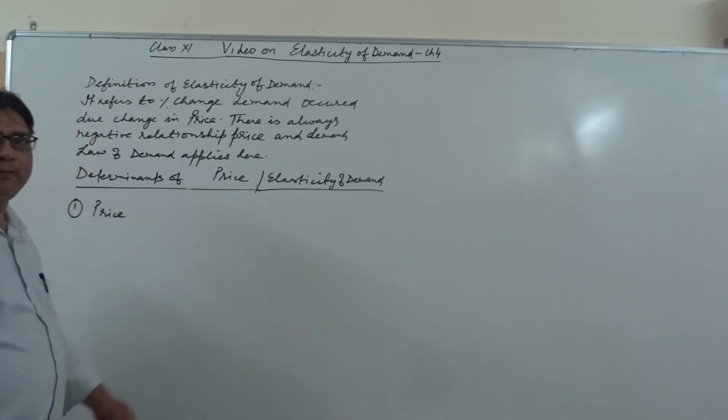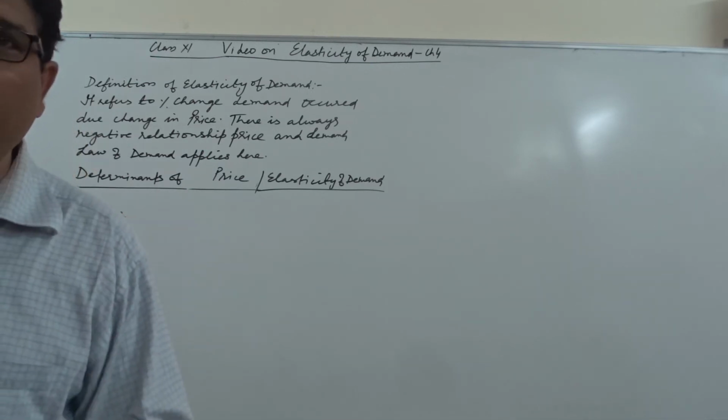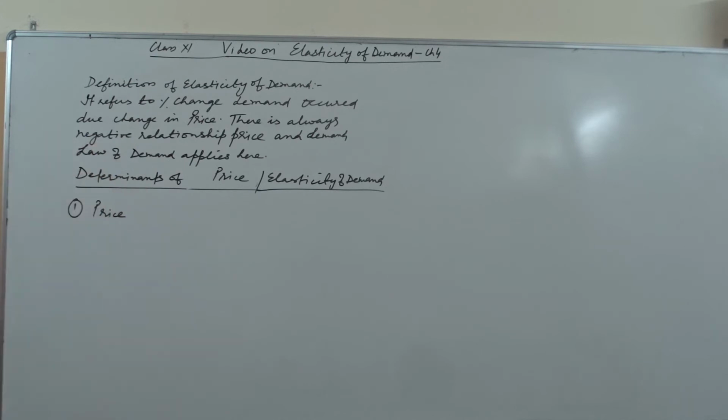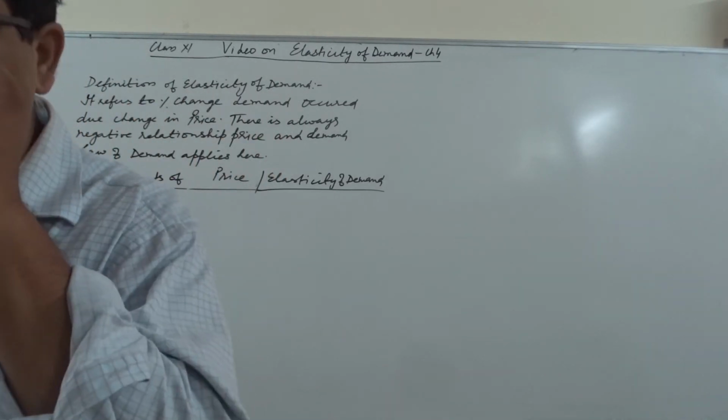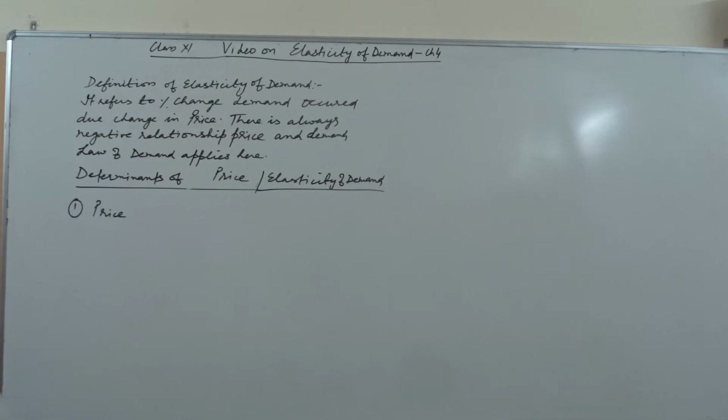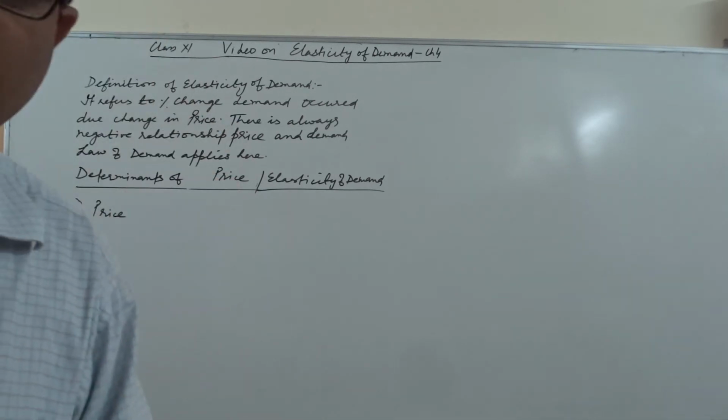The first point is price. When the price of a commodity falls, demand increases, and it affects elasticity of demand. When price rises, demand falls. How much it falls depends on the type of commodity. For a necessary good, demand will remain the same. For a luxury item, demand will be more elastic.